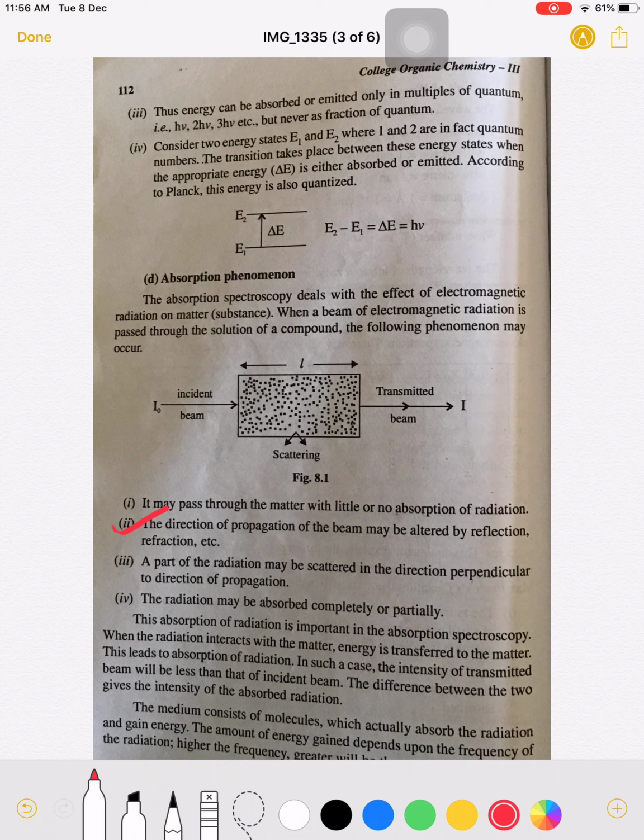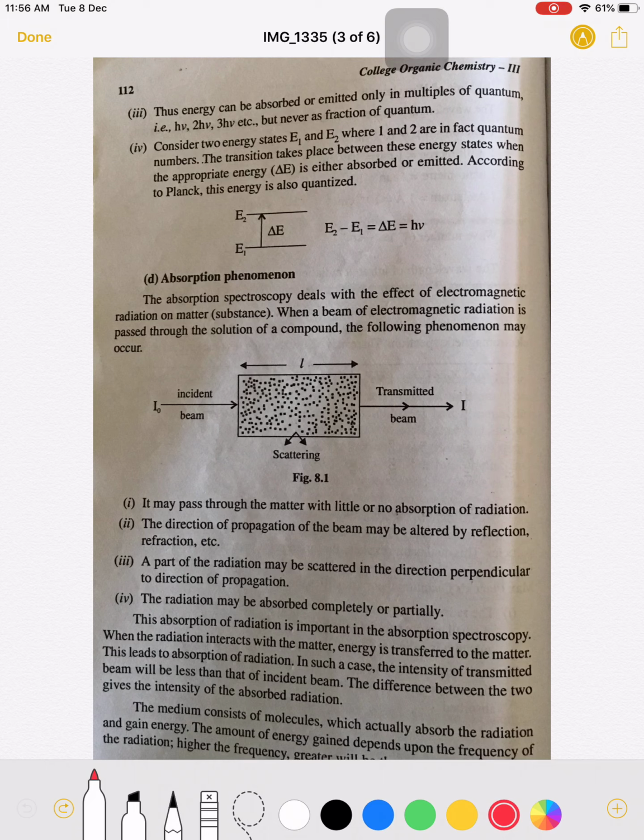Second one, the direction of propagation of the wave or the beam may be altered by reflection or refraction etc. Now see here, this is the direction of propagation of the beam. This is altered due to the reflection. Suppose the wave is coming like this, but if it is reflected, then it goes away from that path.